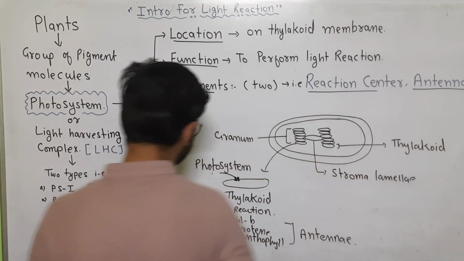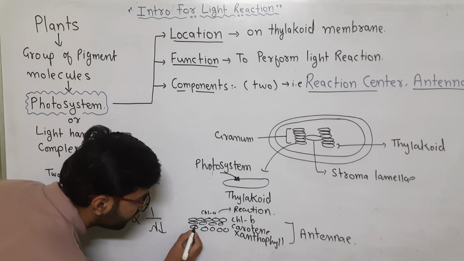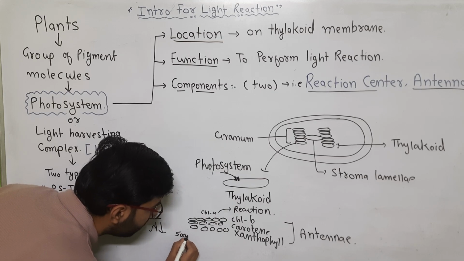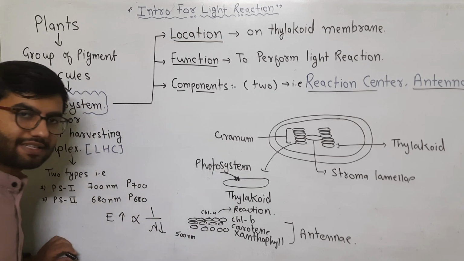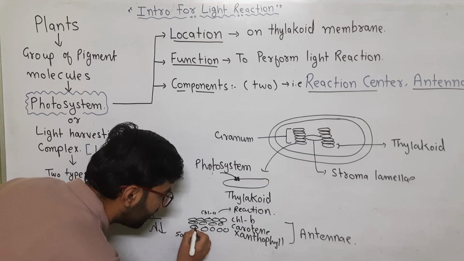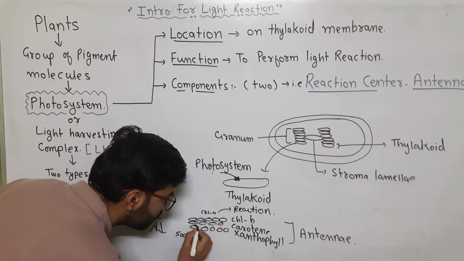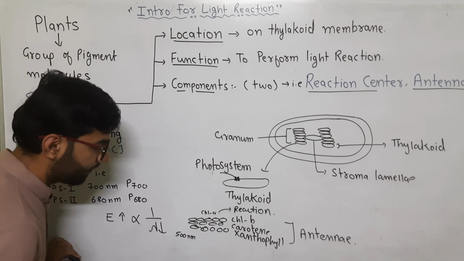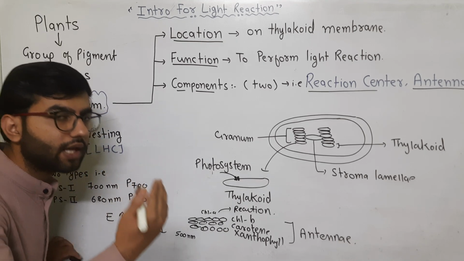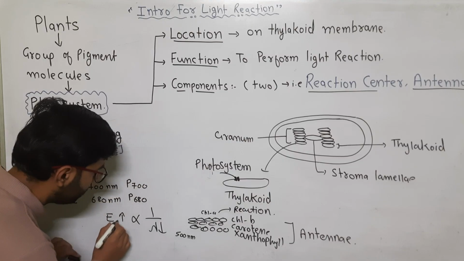Suppose this xanthophyll molecule is responsible for absorption of 500 nanometer of sunlight. The electron gets excited and the light is released, and this energy goes to the second pigment molecule. As you know, when energy transfers from one molecule to another, the energy decreases.